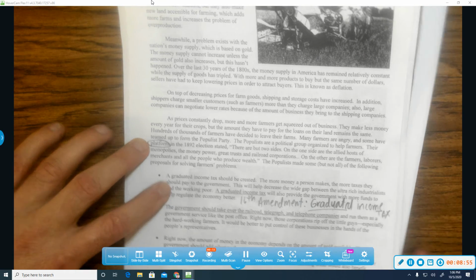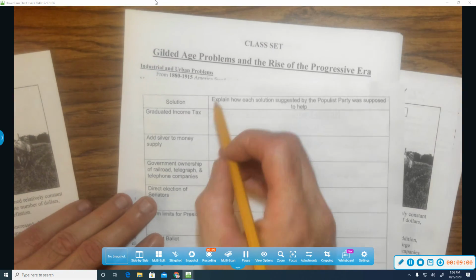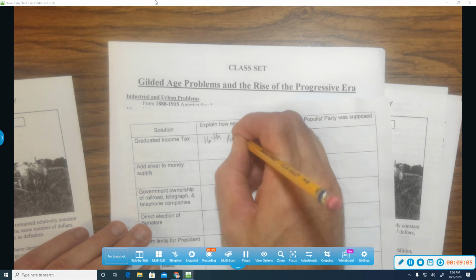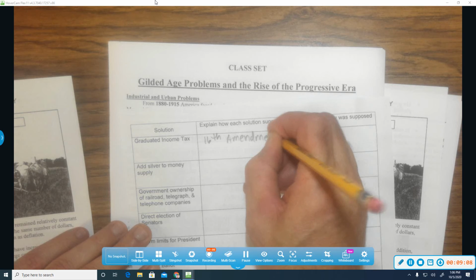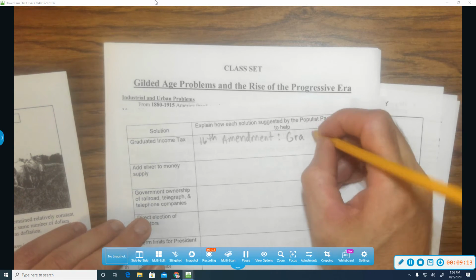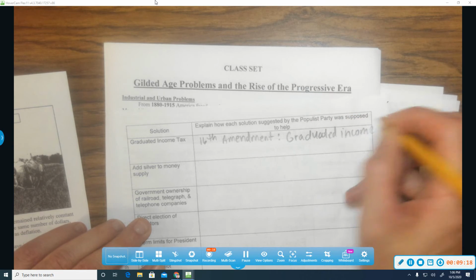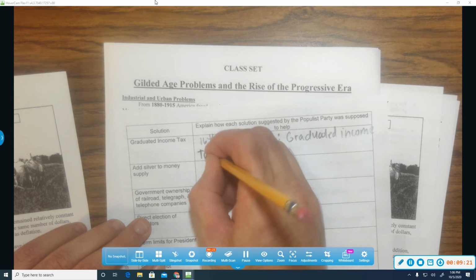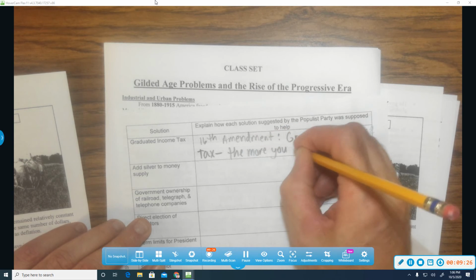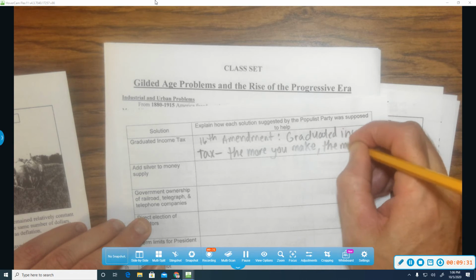Okay, so let's go ahead and go to our chart and fill that one in. It's on the other side of the sheet, the graduated income tax. It actually is the 16th Amendment, which is a graduated, the more you make, the more they take. The more you make, of course we're talking about the government, the more they take.